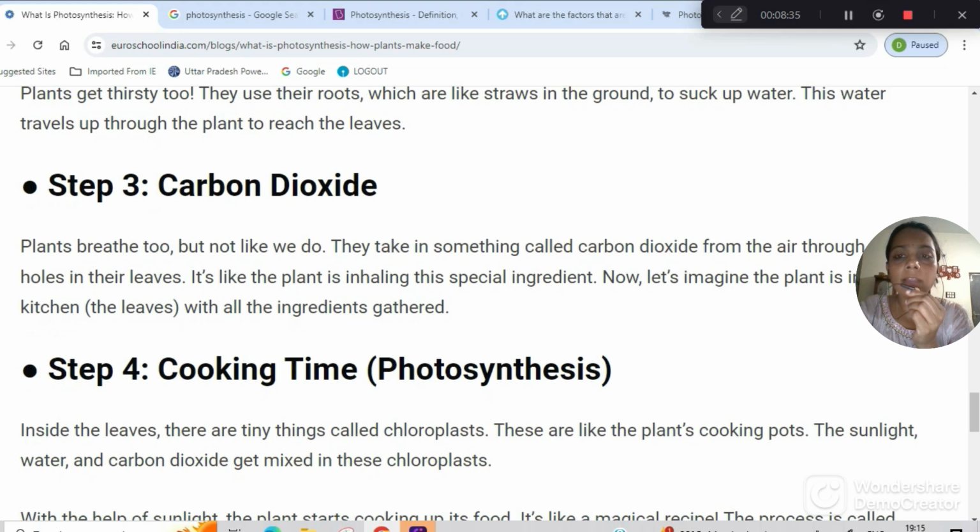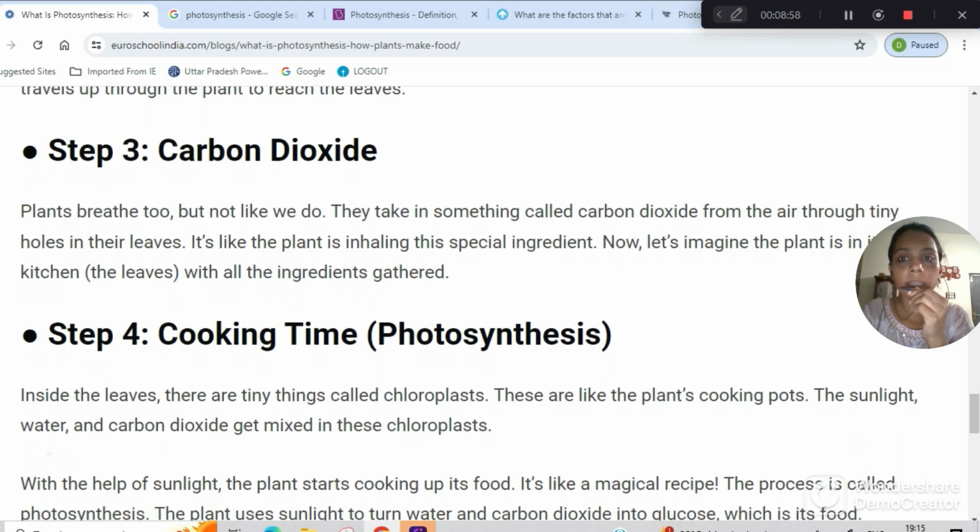This water travels up through the plant to reach the leaves. It is like the arteries, veins and capillaries we human beings have; our entire body is filled with veins and capillaries, and they help send the oxygen to the entire body.